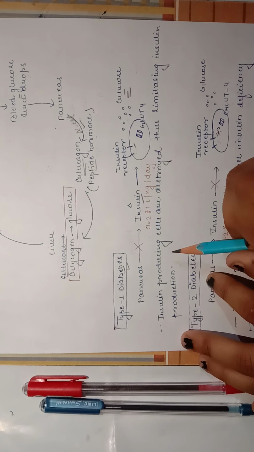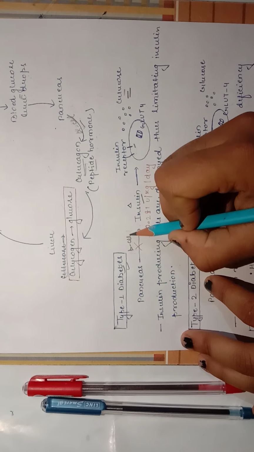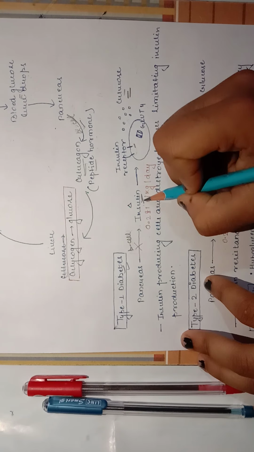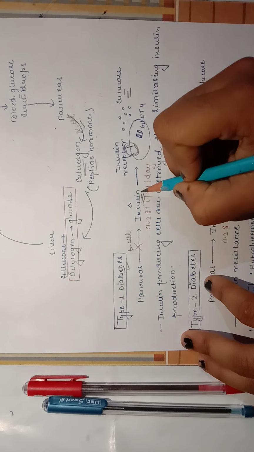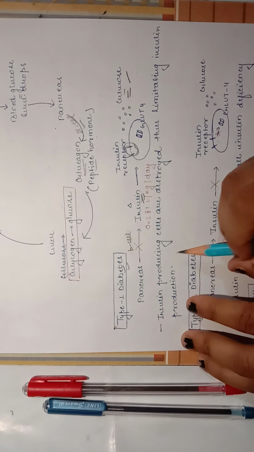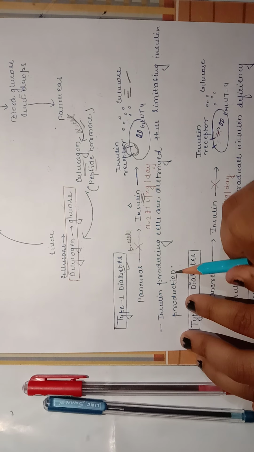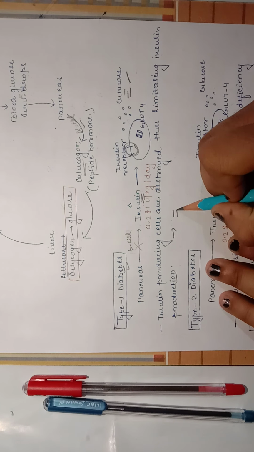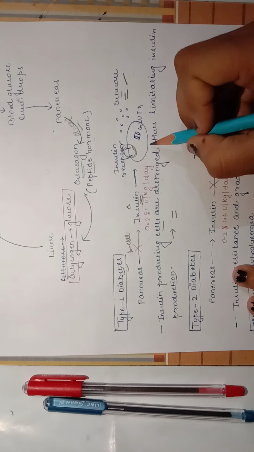In type 1 diabetes, the pancreas stimulates beta cells, which release insulin, but the insulin is inadequate, because the insulin producing cells are destroyed, thus limiting insulin production. So insulin is administered from the outside to compensate for the destroyed cells.